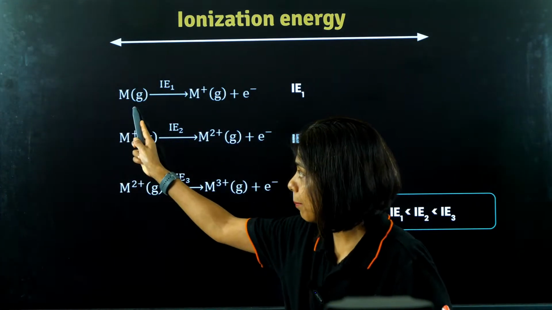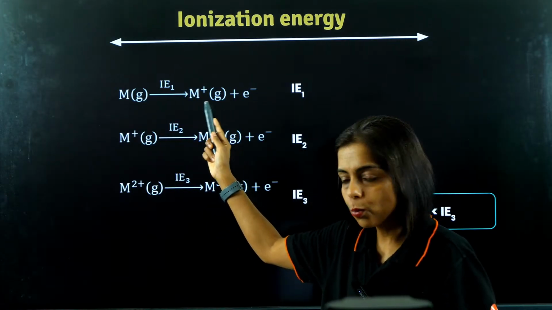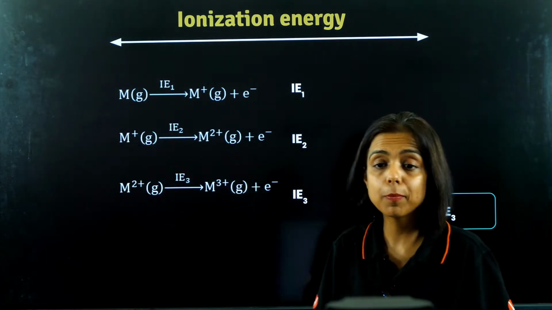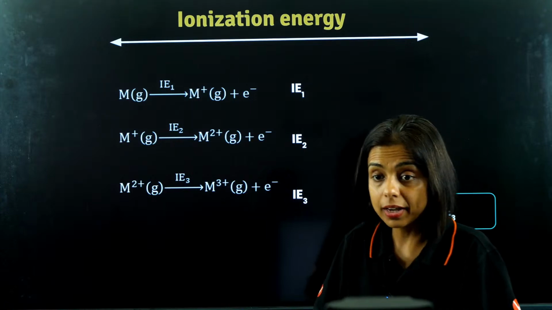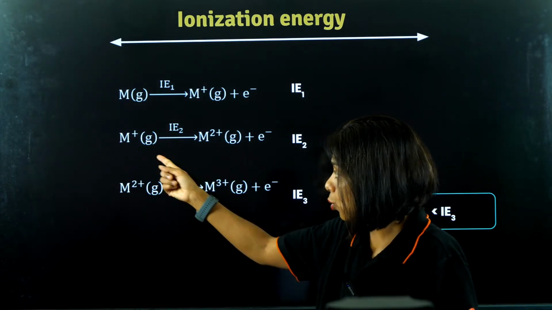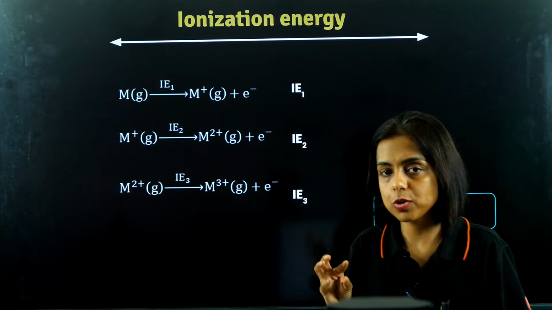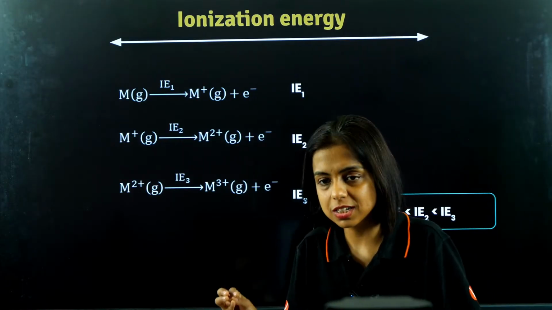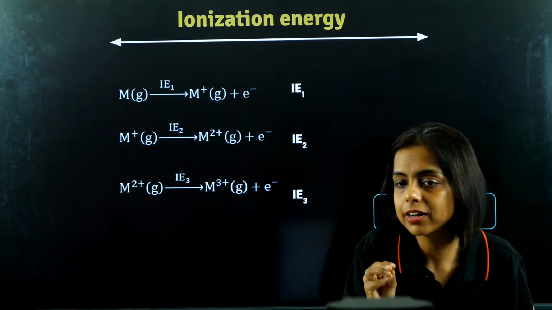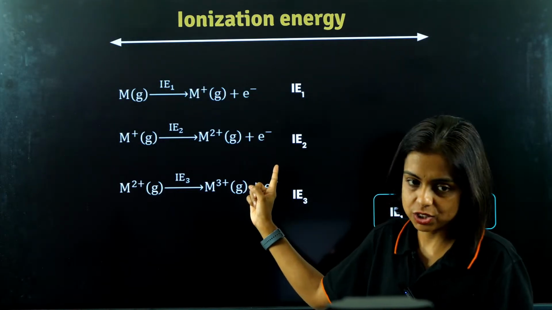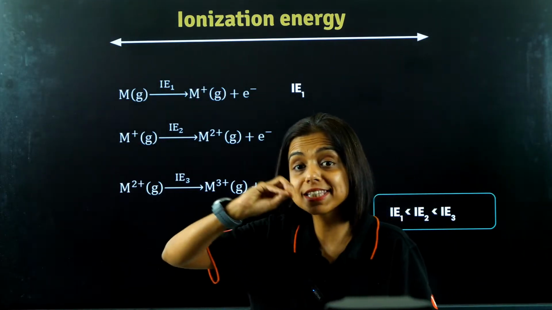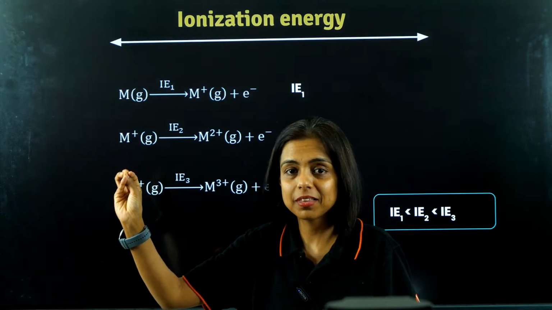Now again you want to take out another electron from the same, right? So your M becomes M positive. Now you want to remove one more electron from M positive, so again you have to give energy. To take one more electron from M positive to make it M2 positive, you are supplying energy, that is the second ionization energy. That means you are removing the second electron from the atom, right?